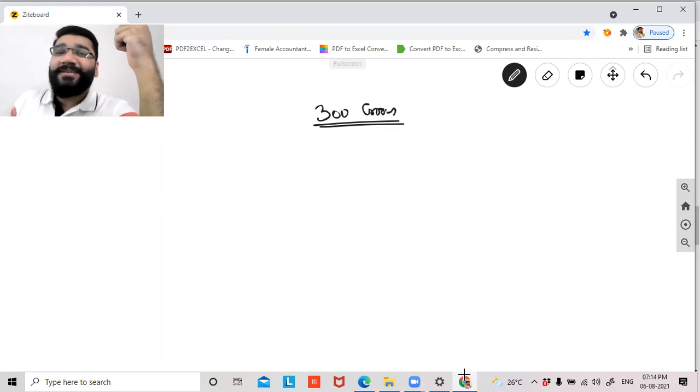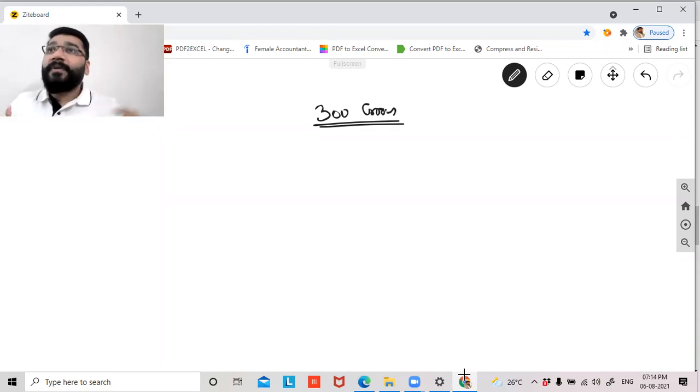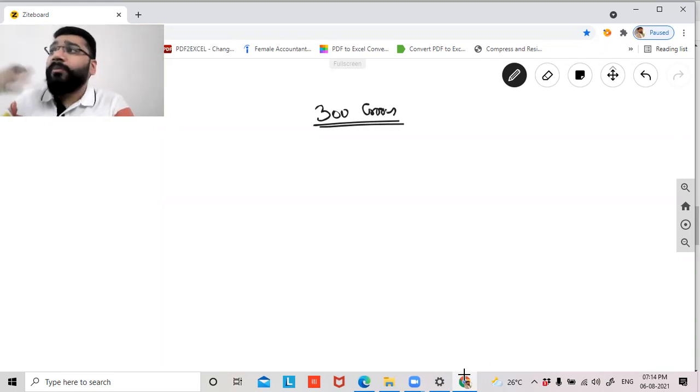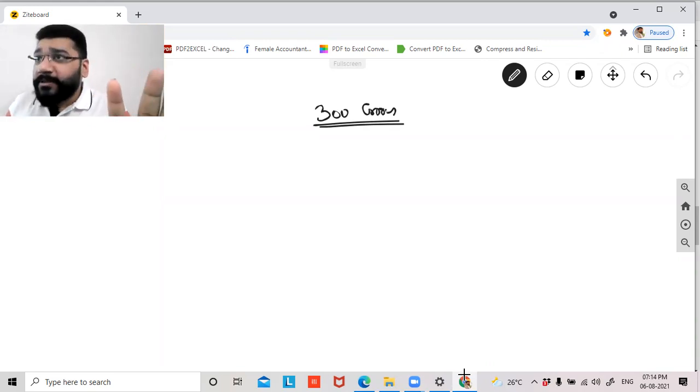Right? So 300 crores is required for construction of an apartment. So what we do is we form a group of companies where we pool money from a lot of people. It could be 100 people, it could be 500 people, it could be even 1,000 people. Now, the thing here is that 300 crore rupees.